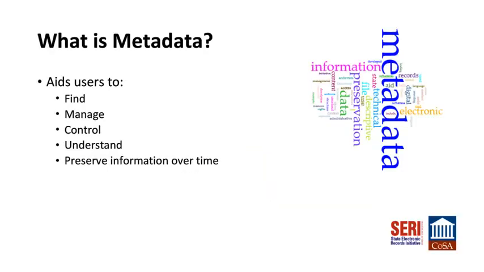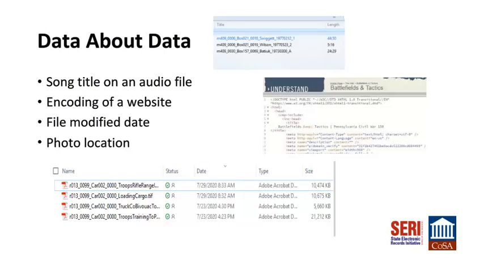Metadata is structured information that describes the context, content, and structure of a document and its management over time to aid users to find, manage, control, understand, or preserve information. Metadata is data about data, and it's everywhere. Metadata includes the location your photo was taken, as identified by the camera, and the name of a song on an audio file. It is present in the encoding of a website. An audit trail is technical metadata, and it can be seen on the date timestamp in Windows next to your Word document.